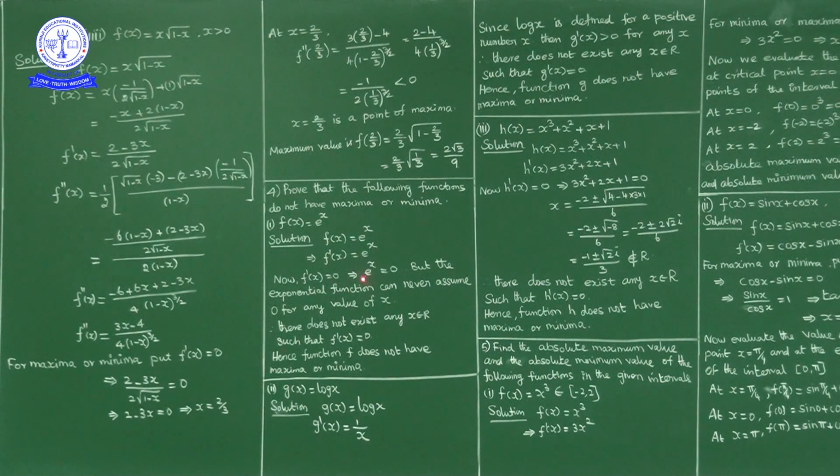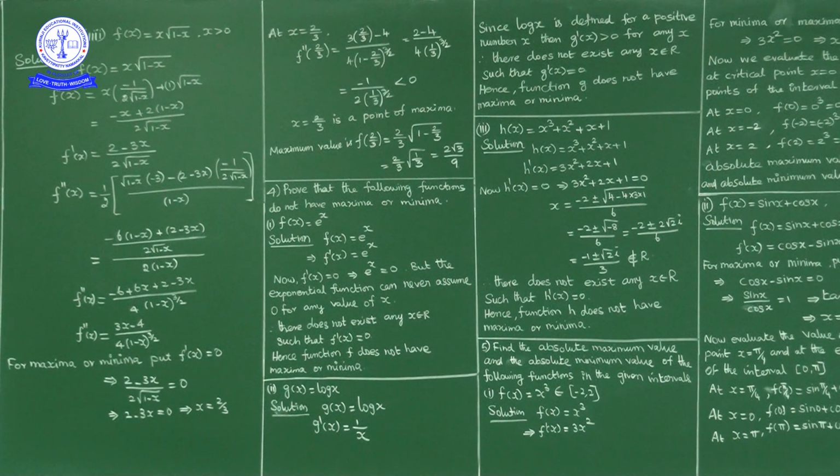f dash of x equal to 0 means e power x equal to 0. e power x is non-zero for any real number. So no real number satisfies the condition e power x equal to 0. That is what is written here: the exponential function can never assume 0 for any value of x. So there is no real value of x which satisfies e power x equal to 0.